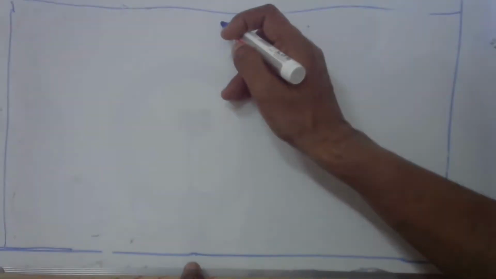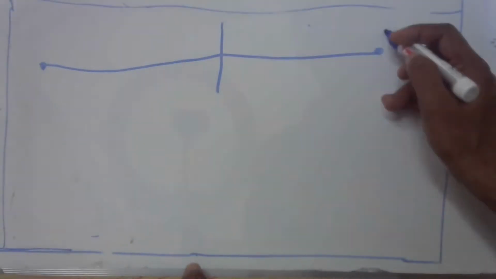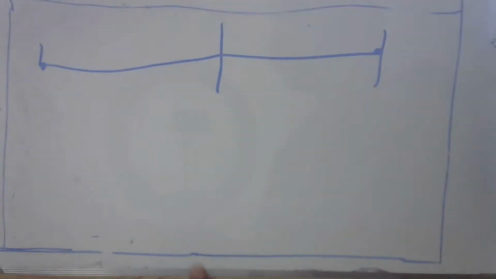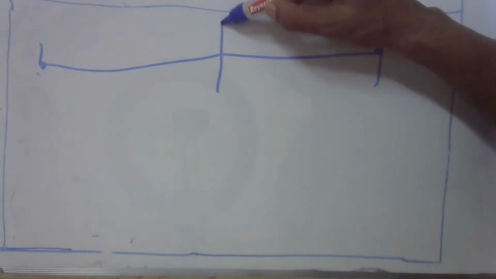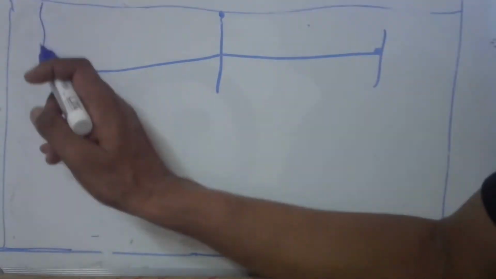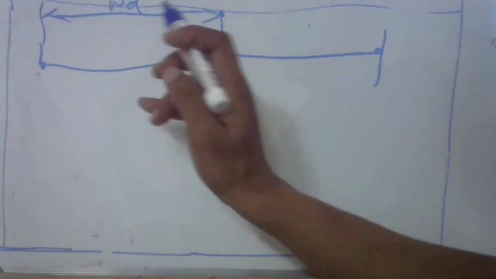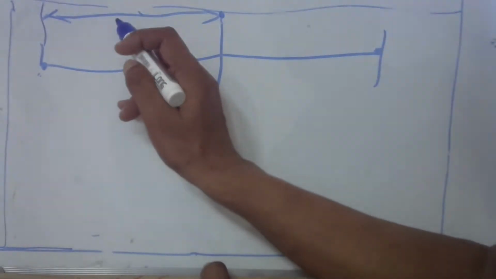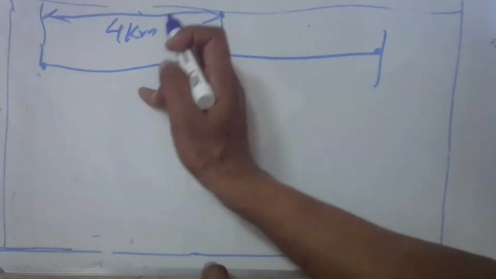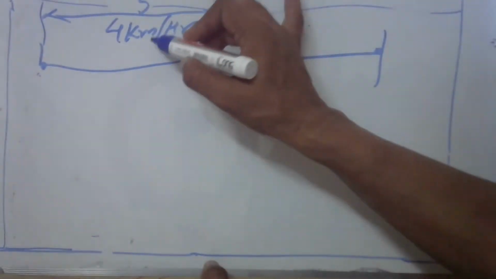Now coming back to the question. There is one distance here. This is the start point, and this is the end point. The distance is the same. There is a bifurcation here, the middle point. This is the distance they say Milkha Singh walked. I refuse to believe it, because he was a flying Sikh, so he would not walk, but anyway, he was walking at 4 kilometer per hour. This was his speed, not the distance, not the time. So this was the ratio of distance and time.